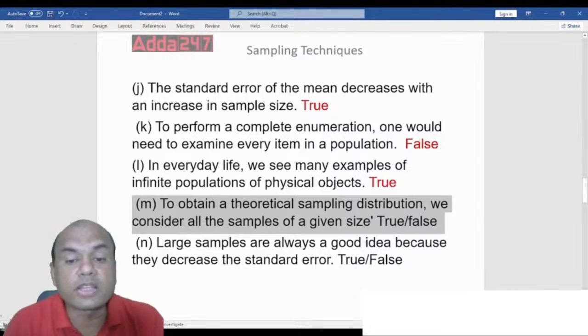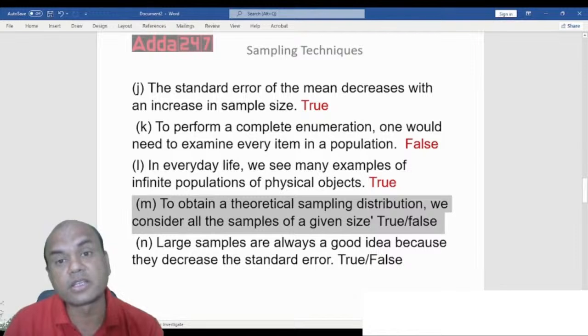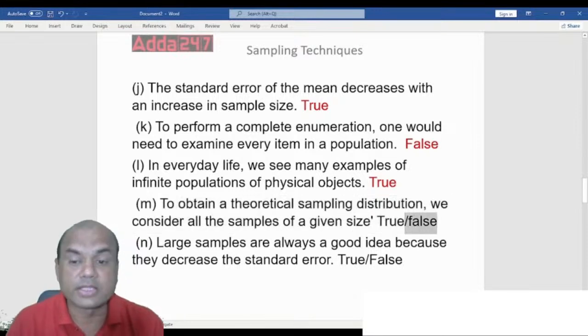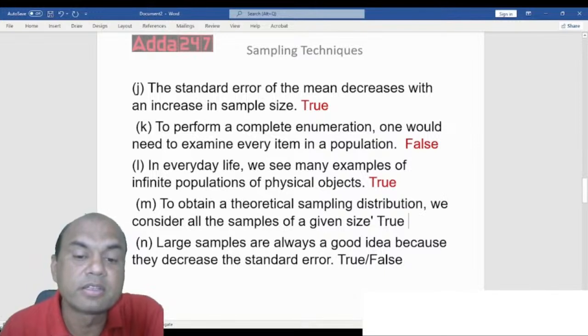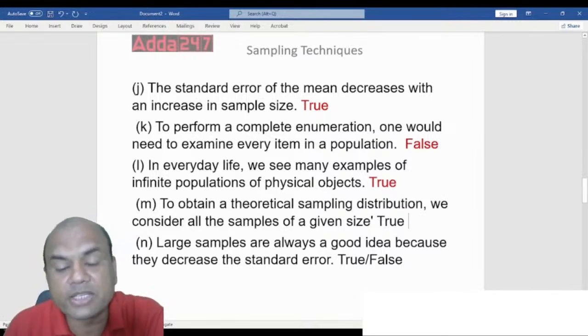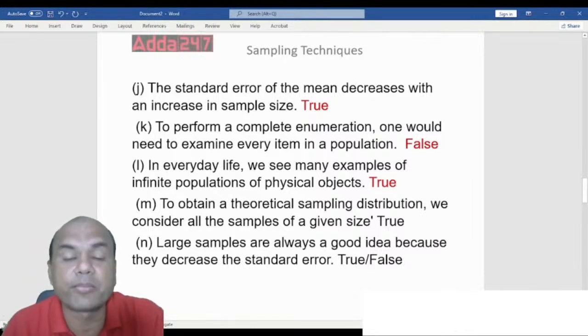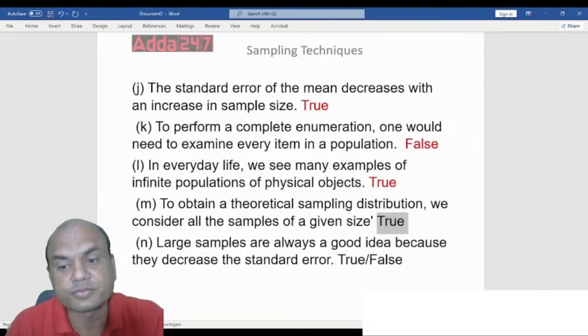Do we consider all the samples or not? All the samples, everyone? So the answer is true. Yes, we consider all the samples of the given size. In sampling distribution, you have to consider all the samples, whichever sampling you have done. So the answer is true again.